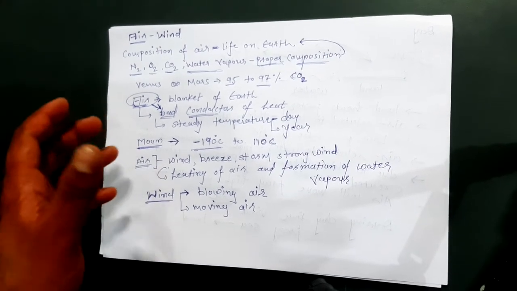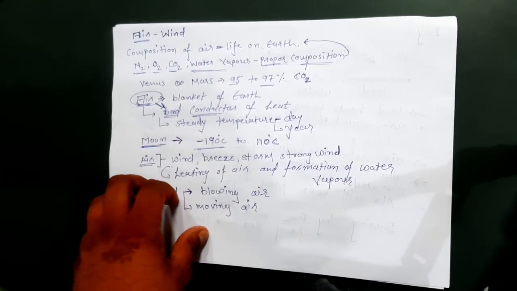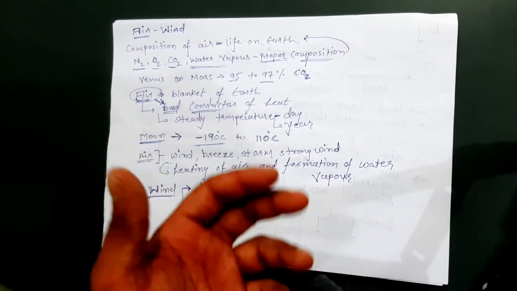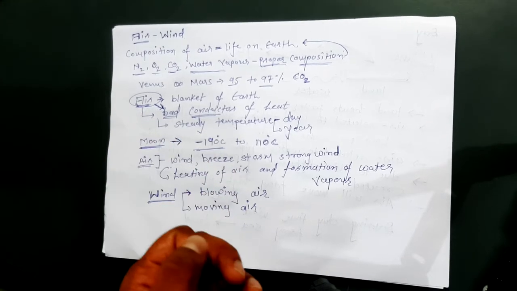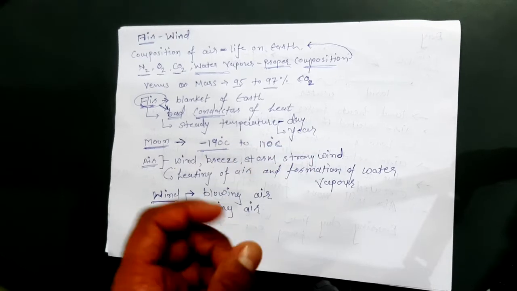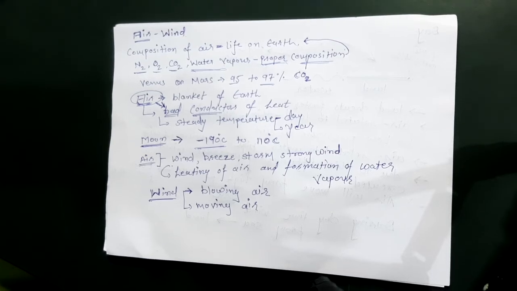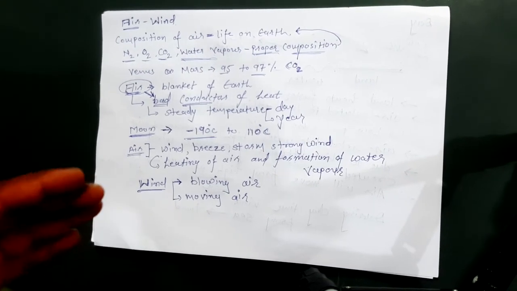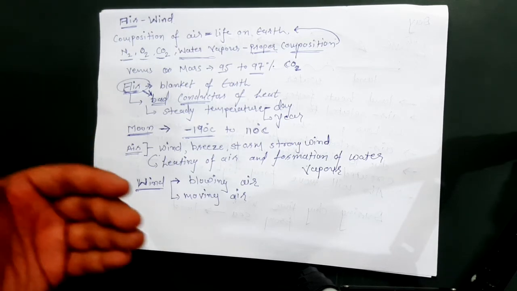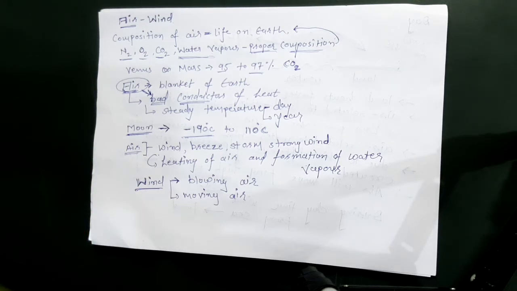which does not allow life to be created there. Air, which is the blanket of our earth, is a bad conductor of heat, and due to that bad conductivity, the temperature stays almost steady during the day and during the whole year. The Moon has a temperature difference of minus 190 degrees centigrade to 110 degrees centigrade. So you see, the temperature is in a vast range, so life is not possible on the Moon. Air creates wind, breeze, storm, strong wind, and all these factors depend on heating of air and formation of water vapor.